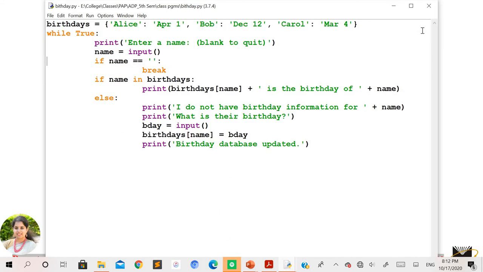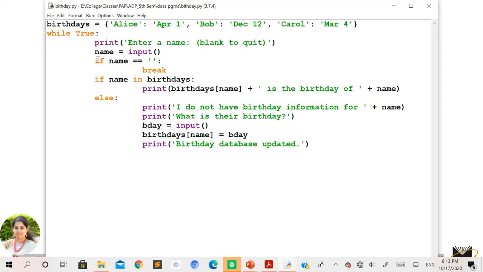So to do this, what has been done in this program is, you can see here, as I told you, a static dictionary has been created here. While True, in this true condition you are always going to read the name of a person, and you are going to give a hint to the user on how to end, by pressing blank to quit. And for reading, I hope you are already familiar with this function now, using the input function.